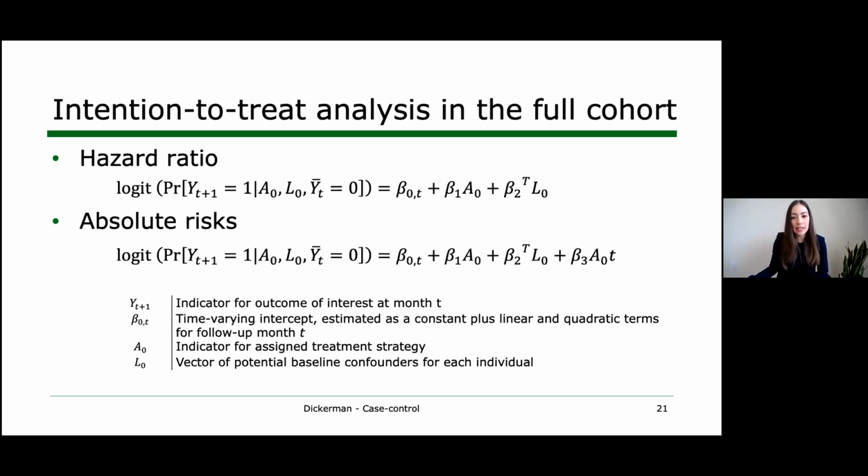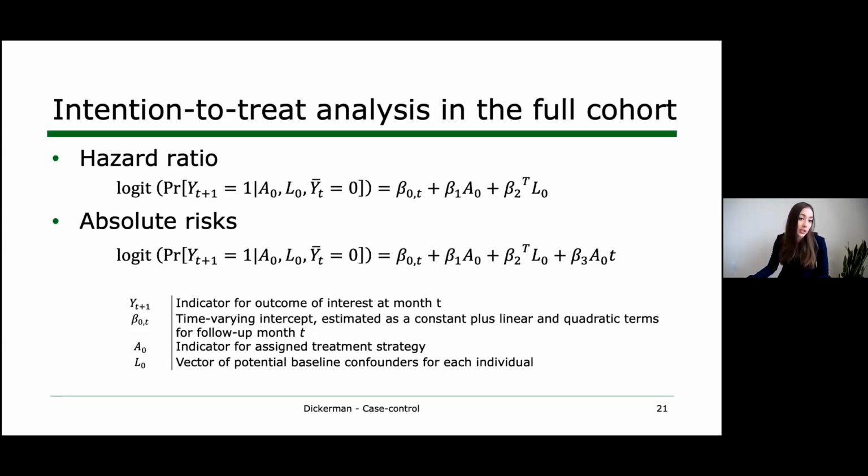This model contains a flexible function of time since baseline, which we modeled using linear and quadratic terms, an indicator for assigned treatment strategy, and the baseline confounders. And the odds ratio from this model, that is if we exponentiated beta 1, the coefficient of the assigned treatment strategy indicator, approximates the intention to treat hazard ratio comparing treatment initiation versus no initiation.